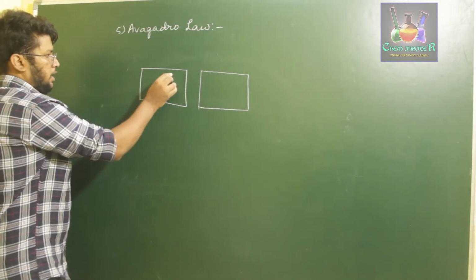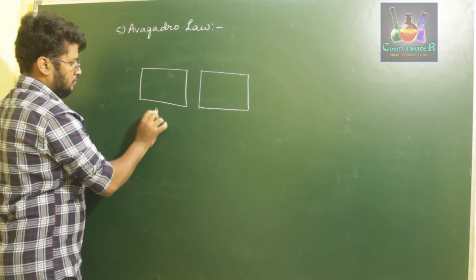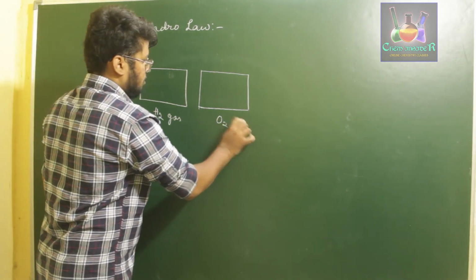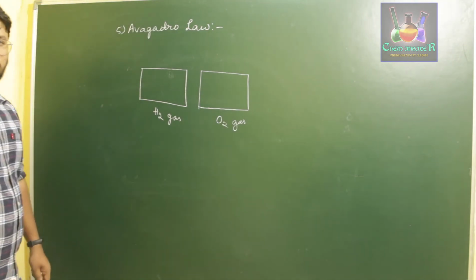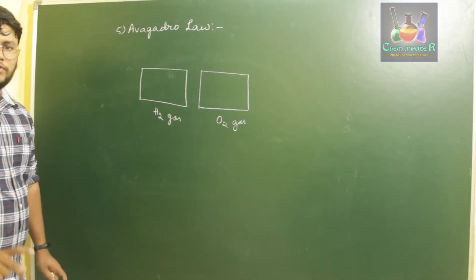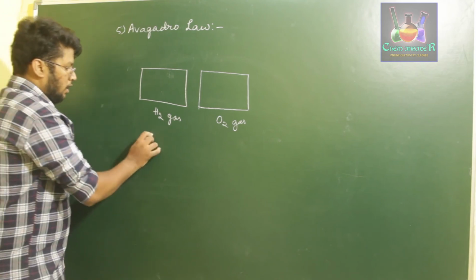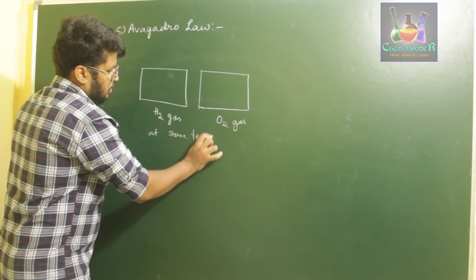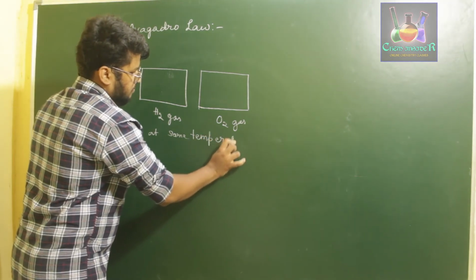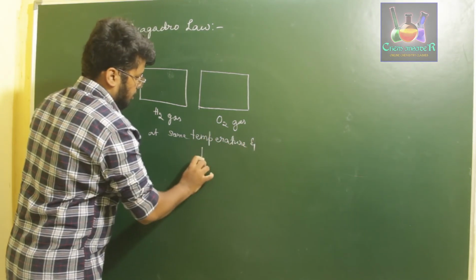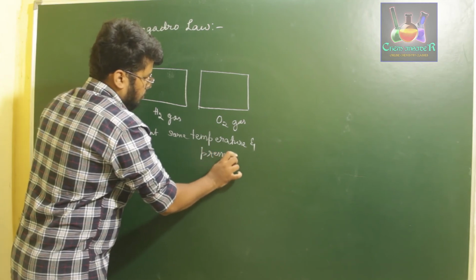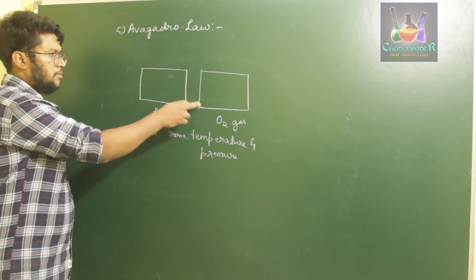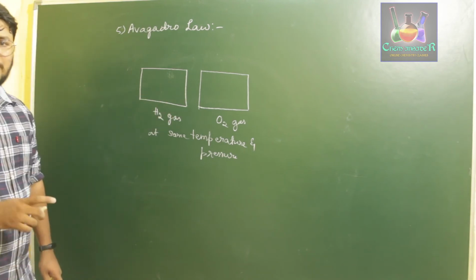let us say I am taking here hydrogen gas and here I am taking oxygen gas. If you take two different gases in two different boxes of equal volume, then at the same temperature and pressure, what you observe is the number of atoms present in each of the boxes will be equal.